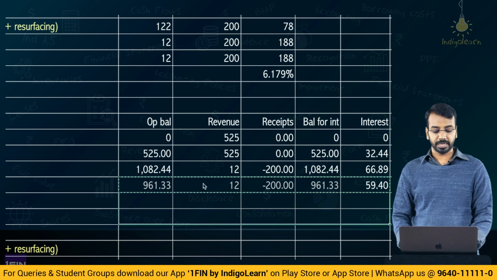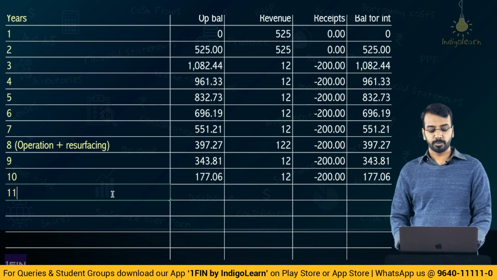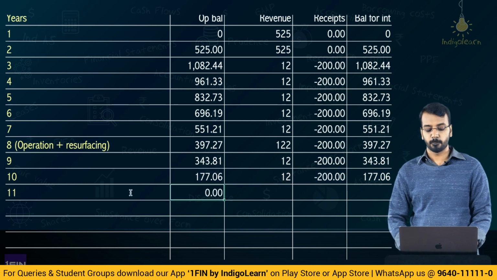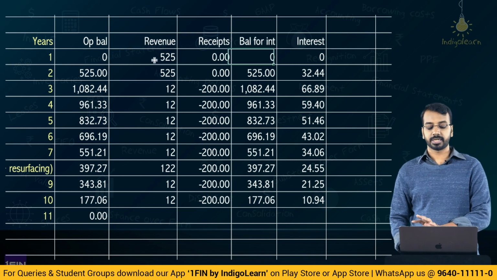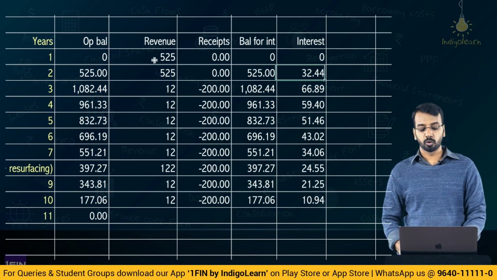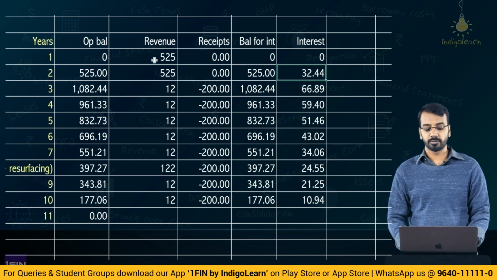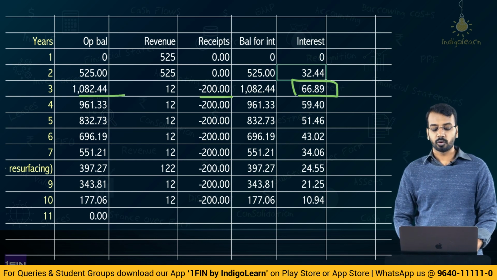Like this, if you do for 10 years, you get this table. So, just to populate the balance, let me pull it out here, it becomes 0. So, basically if you see in year 1, you recognize revenue of 525, no interest recognized. In year 2, you recognize revenue of 525 and on the opening balance, you recognized interest of 32.44 here. Then, in the third year, this is the opening balance. On this, you recognized interest at 66.89 and you also recognized an inflow of 200.